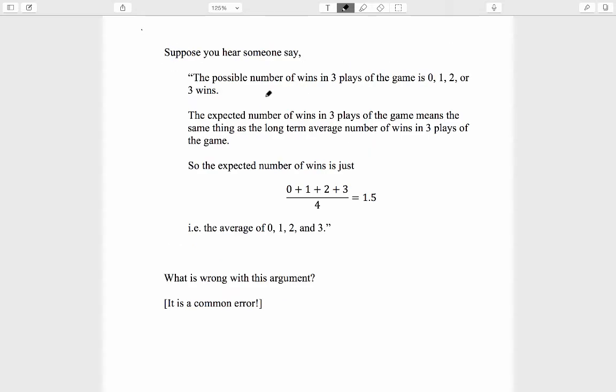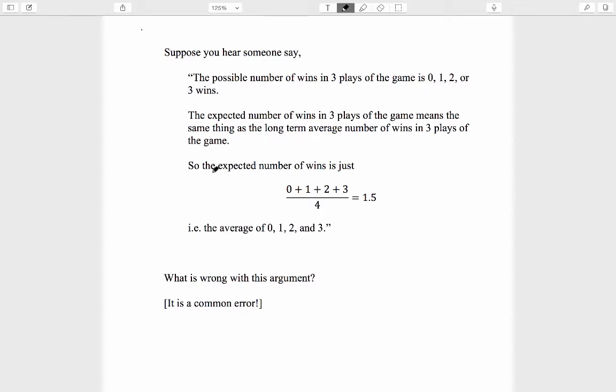Now, suppose you hear someone say that the possible number of wins in 3 plays of the game is 0, 1, 2, or 3 wins. Okay, that's perfectly correct so far. The person goes on to say that the expected number of wins in 3 plays of the game means the same thing as the long-term average number of wins in 3 plays of the game. If the experiment is to play 3 times, and you repeat that experiment of playing 3 times over and over again, in the long term, there is some average number of wins, and that's what we're looking for. That's what we mean by the expected number of wins. That statement is also true.